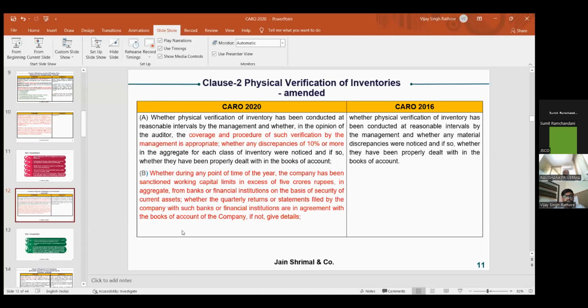Anshulji has already discussed that if there is any loan from a financial institution or banks of more than 5 crores, and you have placed any securities like current assets, like debtors, for book debts, stock statements, and that has been filed with the banks, that should be in agreement with the books of account. That means both the books of accounts and the stock statement submitted to the bank should match. If not matching, then you have to provide the details in CARO 2020.